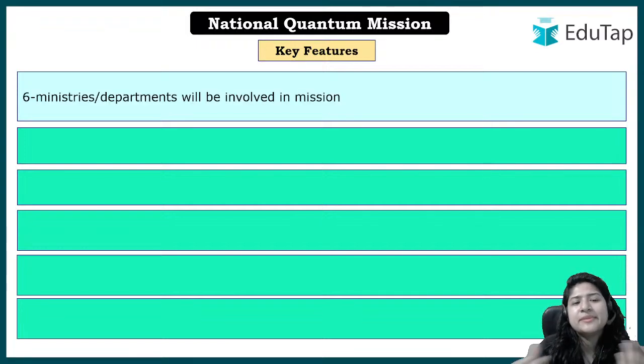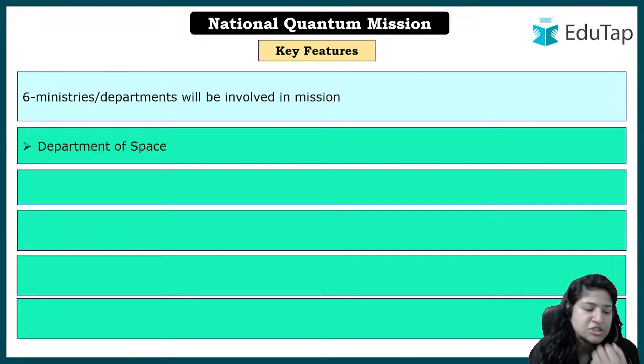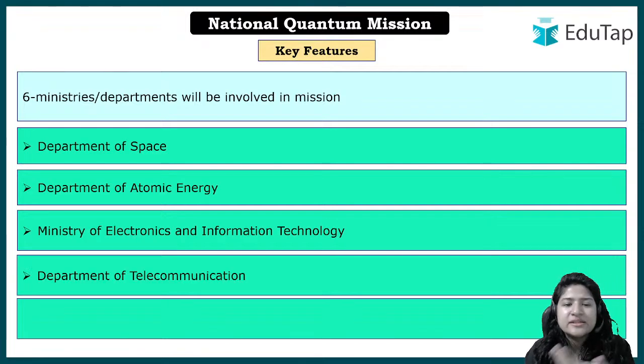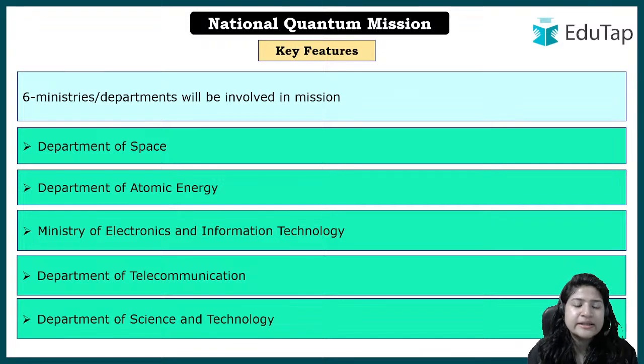Apart from that, there are some other key features also. For example, there are 6 ministries and departments that are involved in the mission. You need not mug it up. It's very simple. If you just read it, you would understand. Here one is missing. I'll add it when I provide you the PDF.